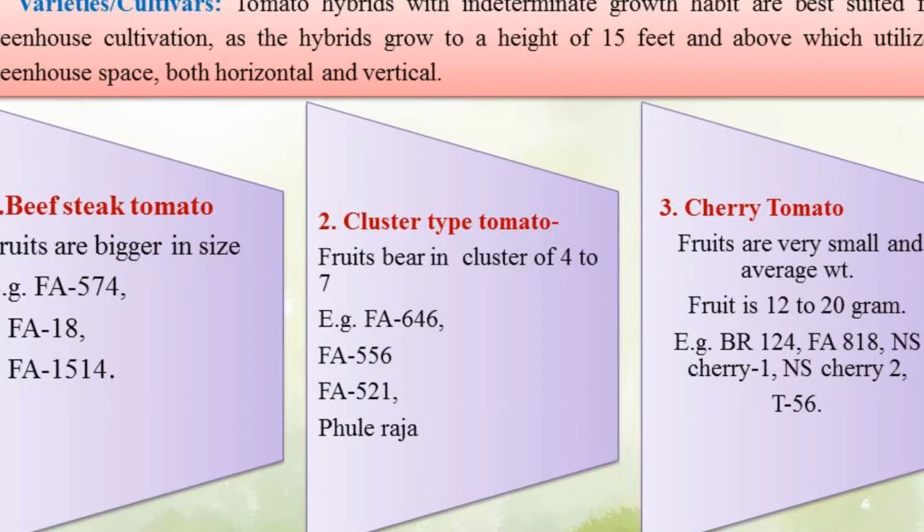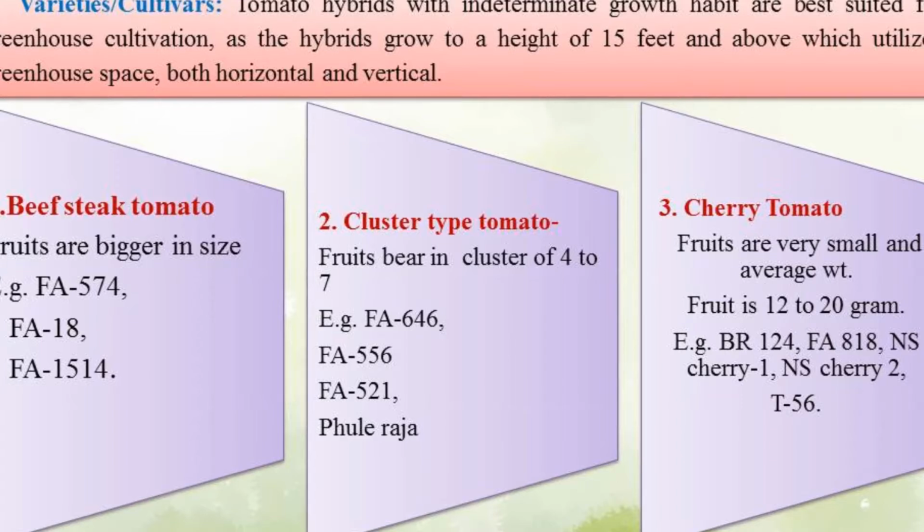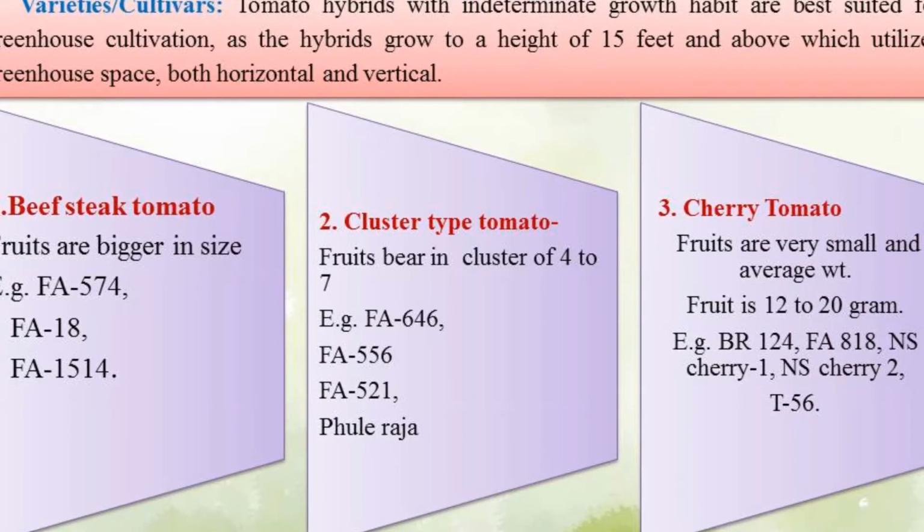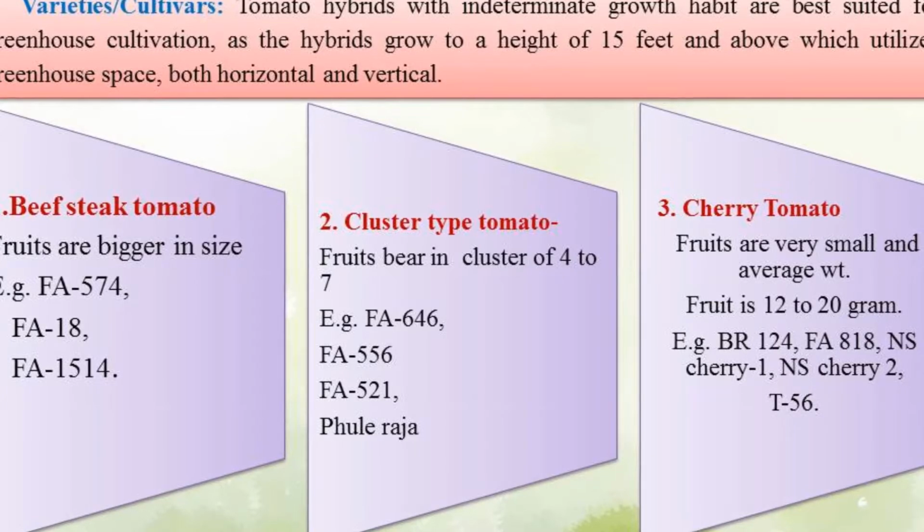These varieties were developed by MPKV Rahuri, and they belong to the indeterminate type of tomato and are commercially recommended under polyhouse cultivation.